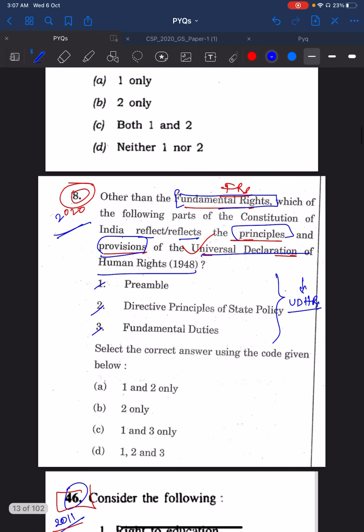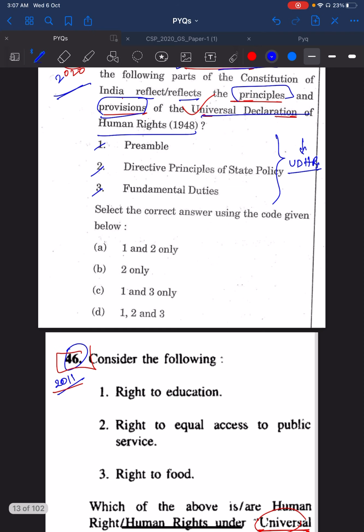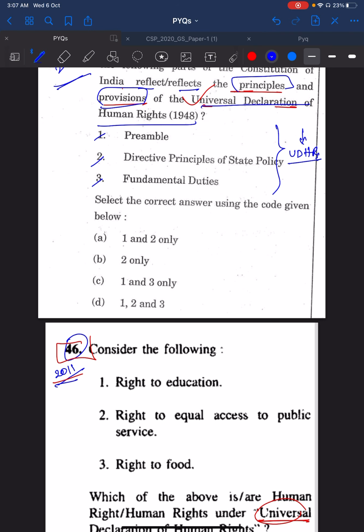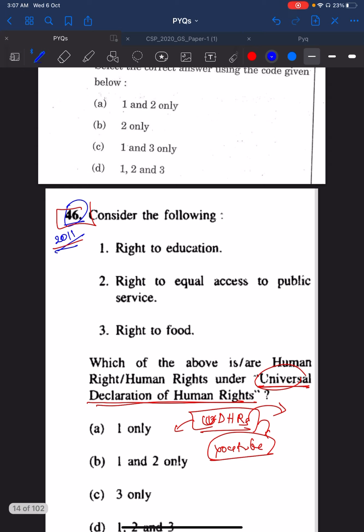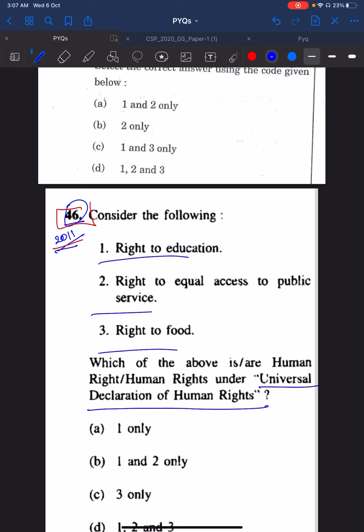So most of the students who have seen this question have thought, "Arey, this is very unconnected, very innovative question that UPSC has asked." It is nothing innovative. There was already a question in 2011, 46th question. You see a similar kind of question was asked, wherein Universal Declaration of Human Rights was mentioned and they asked which of the following are covered under Universal Declaration.